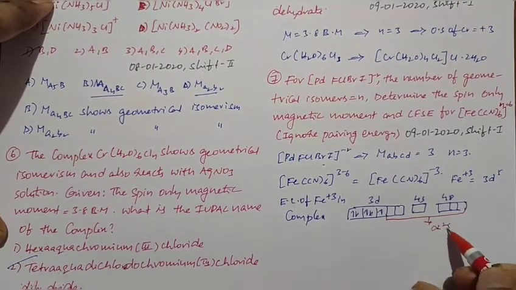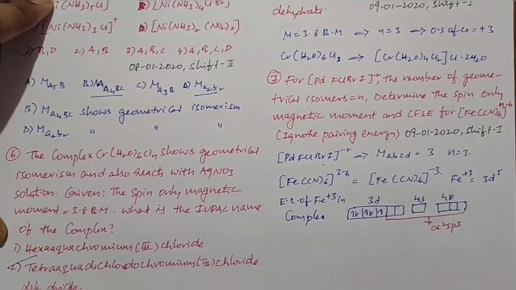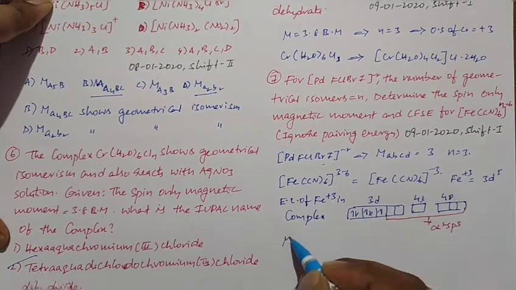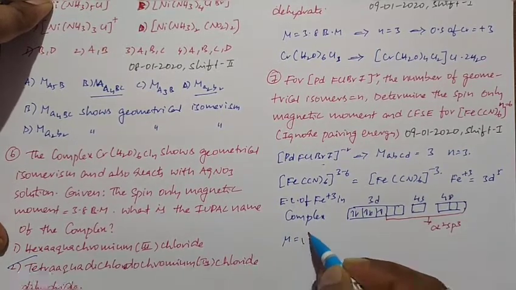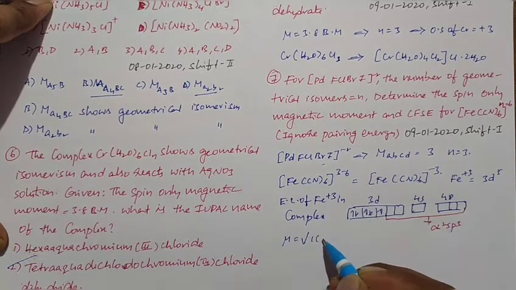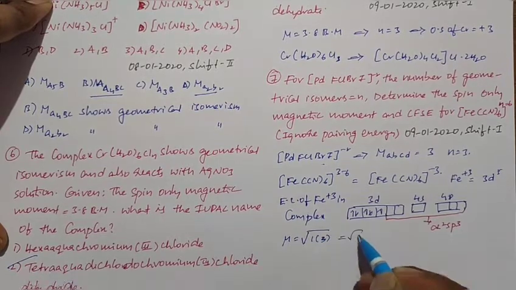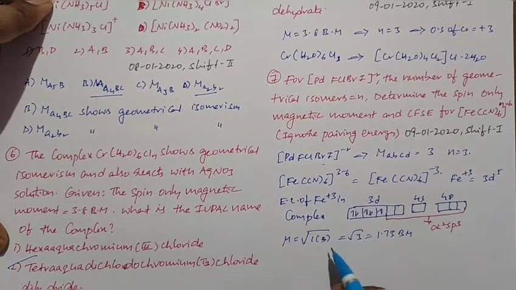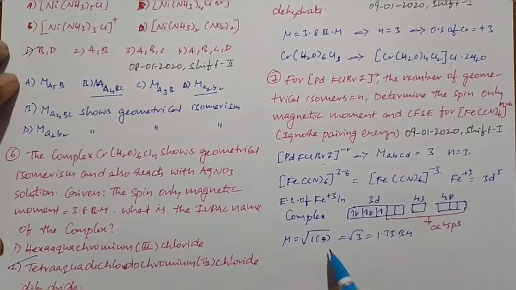It has spin-only magnetic moment mu equal to square root of n(n+2), here n is equal to 1, a single electron is present, 1 into 1 plus 2. So 1 into 1 plus 2 we get 3. So root 3 is equal to 1.73 BM. So its spin-only magnetic moment is 1.73 BM.